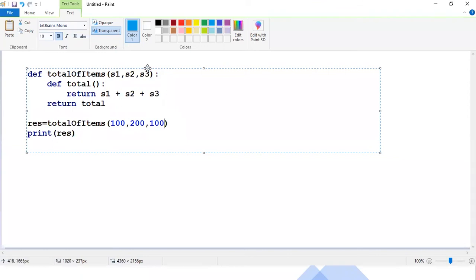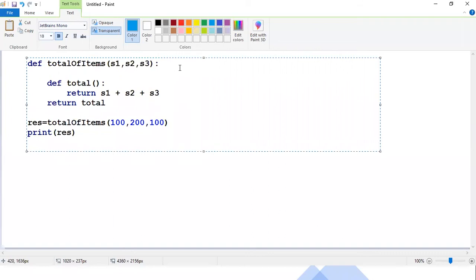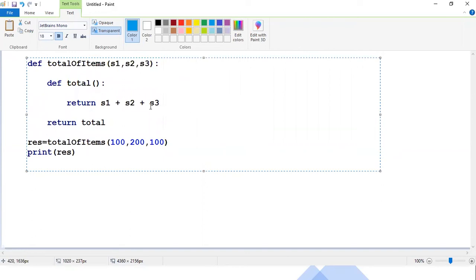See, first of all, the scope of the block always gets confusing for you in Python. That's a common factor, so you have to be very careful, guys. When you are writing code inside the function and when you are writing code outside the function, you have to focus carefully. Unlike other programming languages, we don't have any curly braces to open and close a function, so that is the only factor where you'll get the confusion.